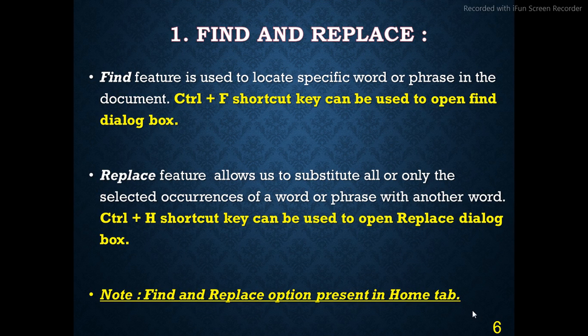MS Word also provides a Replace feature. If you want to replace any specific word with another word, you can use the Replace feature. The Replace feature allows us to substitute all or only the selected occurrence of a word or phrase with another word. For the Replace feature, you can use the Ctrl+H shortcut key. The Find and Replace option is present in the Home tab.